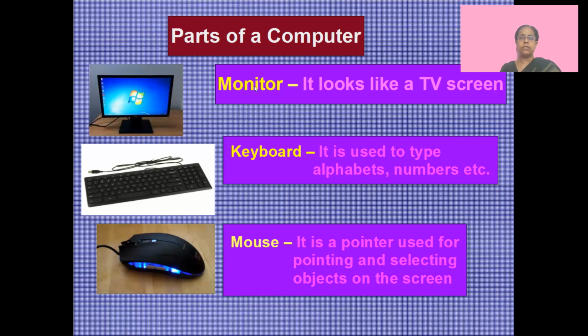And you know what a monitor does? It shows you the picture. It looks like a TV screen. The keyboard is used for typing. You can type alphabets and numbers. The mouse is a pointer device. You can select objects or you can point to an object.